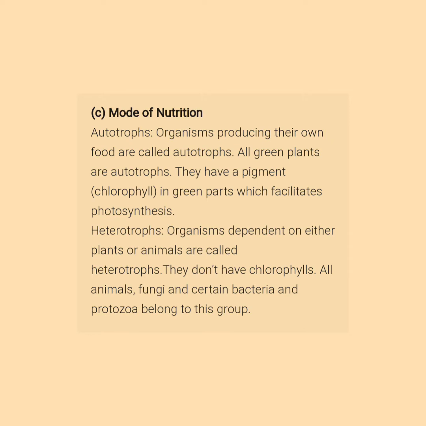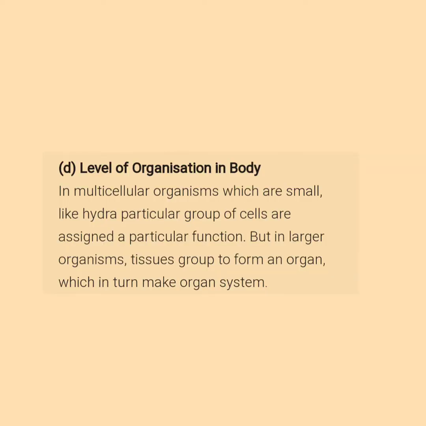Autotrophs are organisms producing their own food. All green plants are autotrophs. They have a pigment called chlorophyll in green parts which facilitates photosynthesis. Heterotrophs are organisms dependent on either plants or animals for nutrition. The level of organization in the body is also seen. In multicellular organisms which are small, like Hydra, a particular group of cells is assigned a particular function, but in larger organisms, tissues group to form an organ, which makes an organ system.